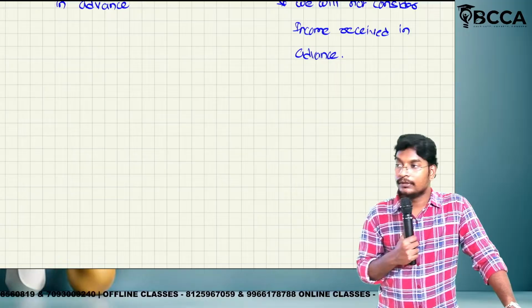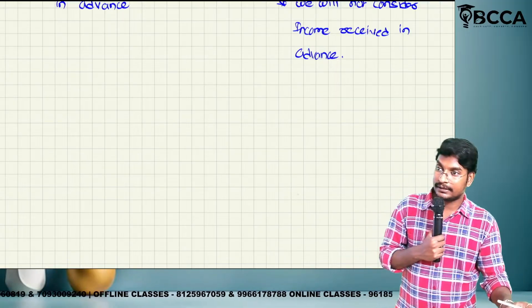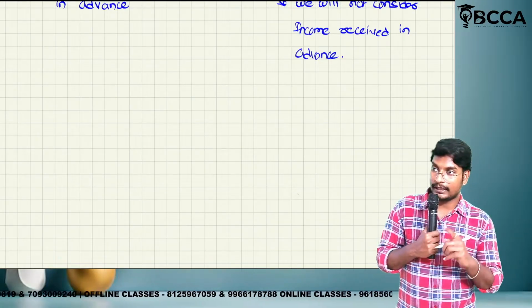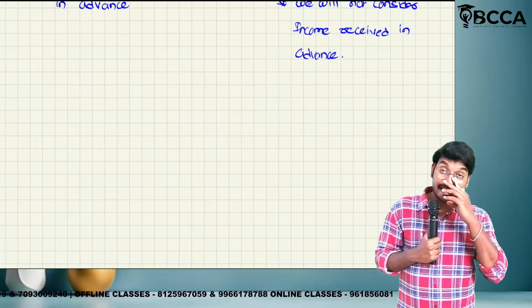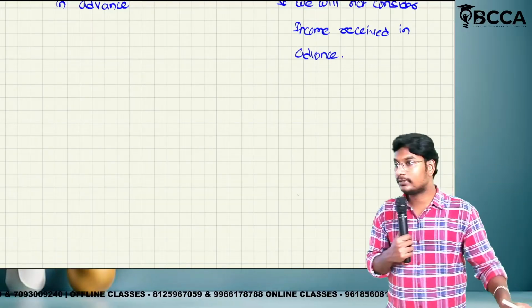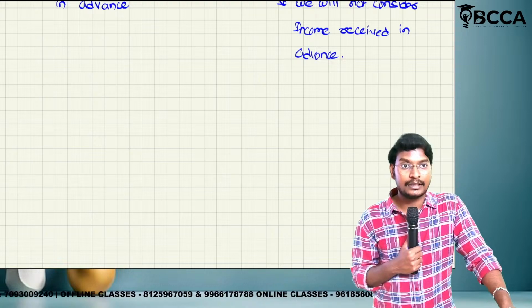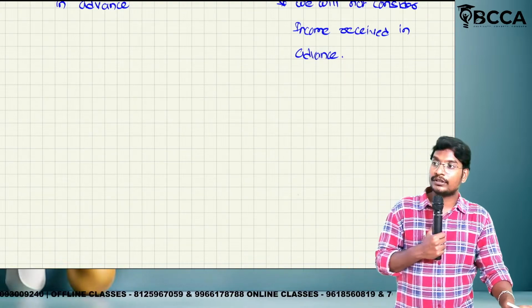You have to think from the point of view of air conditioner servicing. For 1 year we will collect the amount of 1 lakh, but we have received 2 lakhs. That means they paid for the next year also in the current year itself. So current year income is how much? 1 lakh. So income received in advance is how much? 1 lakh.